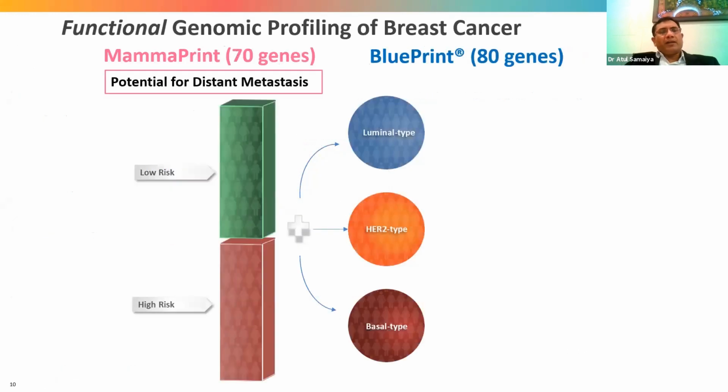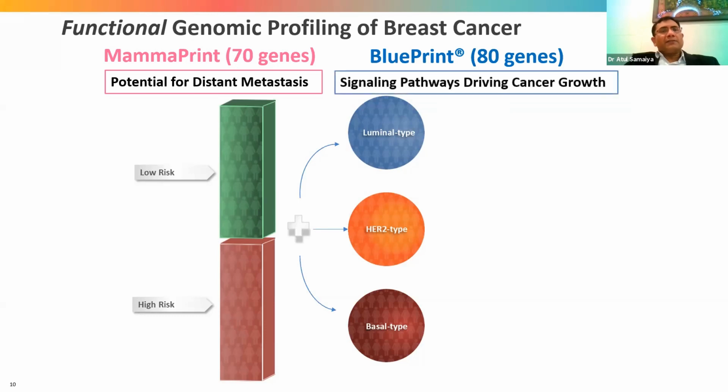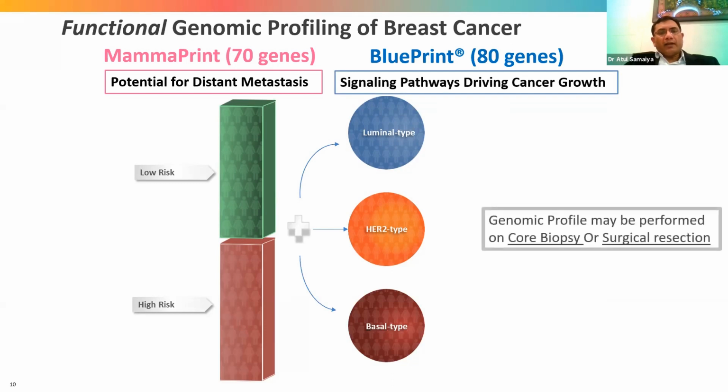So with this functional genomic profiling of breast cancer, MammaPrint was one part and BluePrint was the other part. MammaPrint is used to assess the potential for distant metastasis, whether they have a low risk or a high risk for metastasis. And the BluePrint, based on an 18-gene analysis, is used to divide the tumor into luminal type, HER2 type, or basal type. So this BluePrint was based on the signaling pathway. And again, this genomic profiling can be done on the core biopsy or on the surgical specimen.